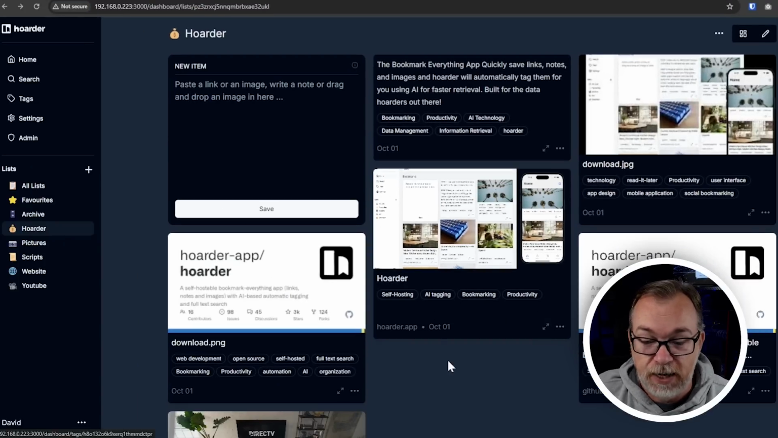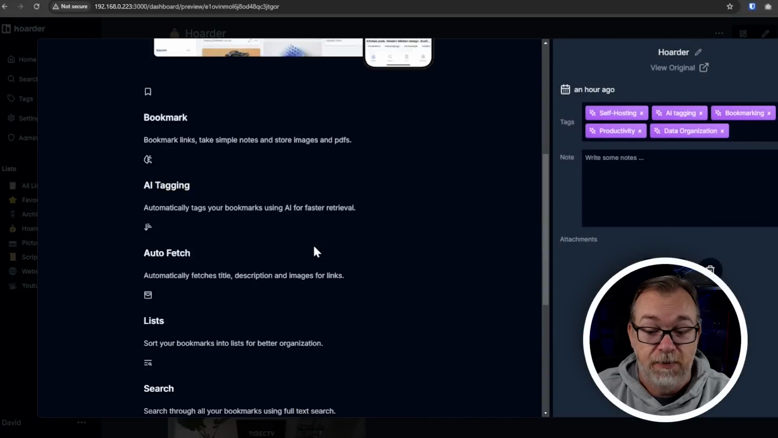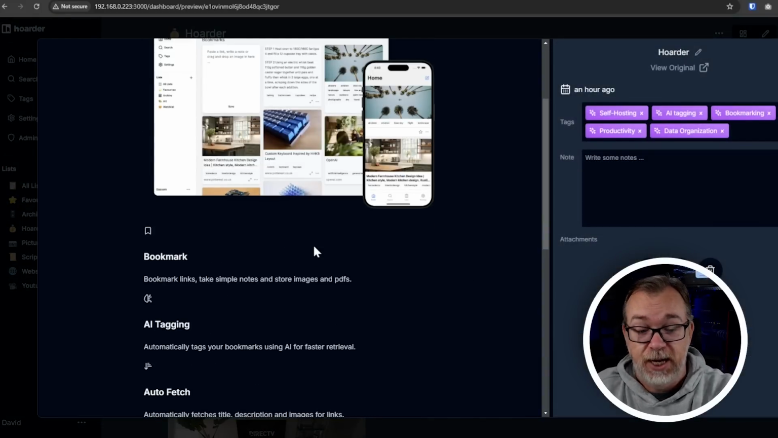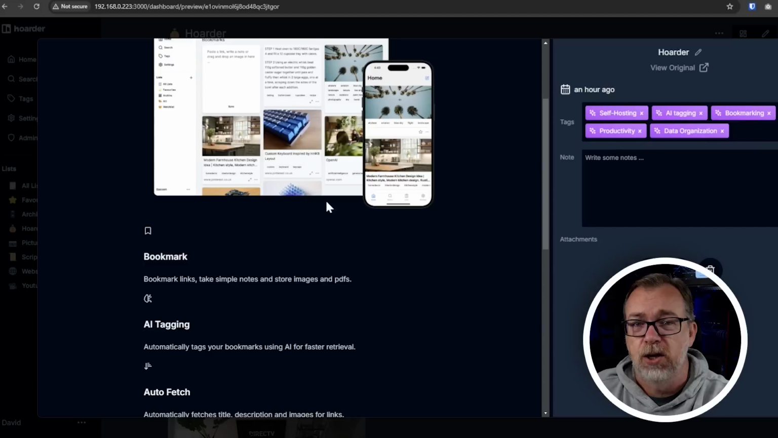Like for here, this is the hoarder.app URL. So if I expand this out, it does a really good job of just kind of grabbing all of the information from that page and bringing it in. That's kind of the fetching that we talked about a little bit earlier, but I'll show you when we get into deploying it, which of the containers as part of the Docker Compose or the stack does that.